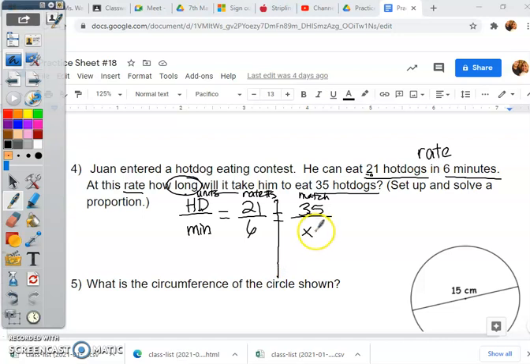So your job is to cross multiply this or solve it. Okay? So on one side, you're going to do this, not me. I'm just starting it. One side, I get 21x. Then you're going to do 35 times 6, and it's going to go here. And then when you're done, you divide by 21, and your answer will be a whole number if you do it correctly. Okay? So make sure you have that written. Cross multiply that. That's your job.